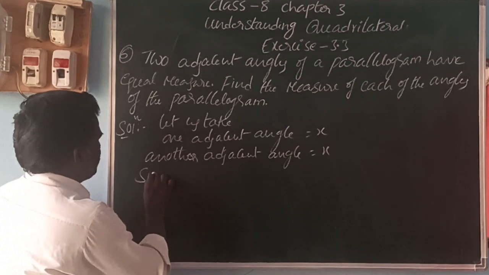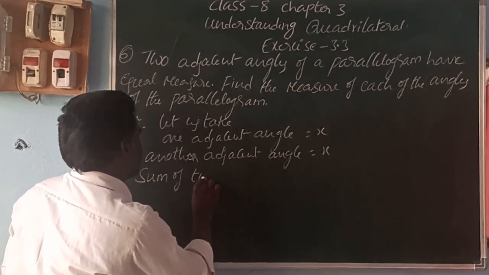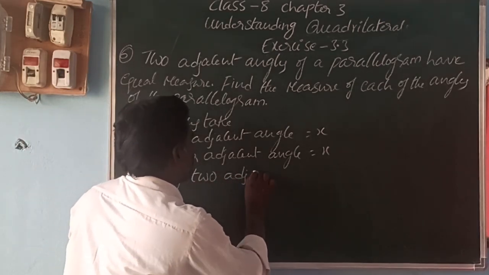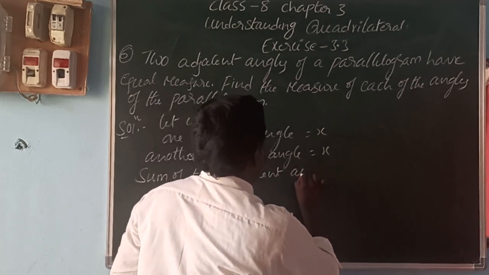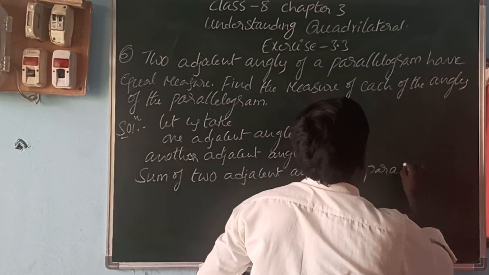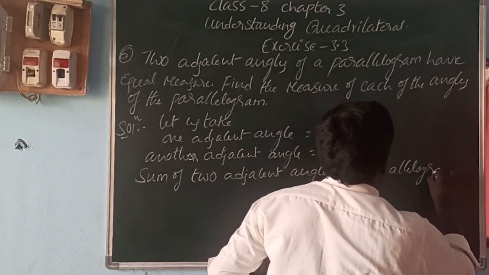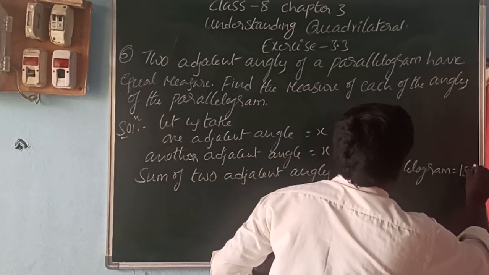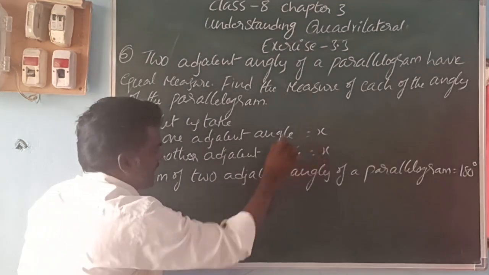Here we know that the sum of two adjacent angles of a parallelogram is how much? 180 degrees. So the two adjacent angles are x and x.